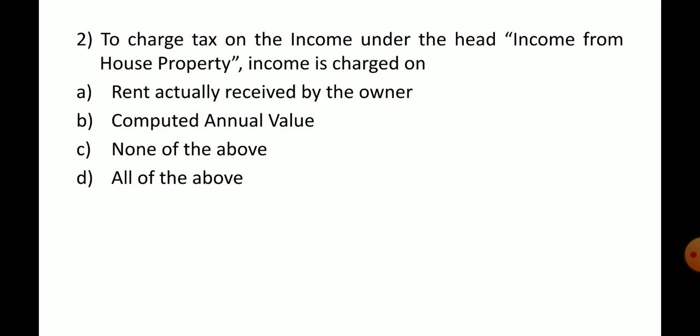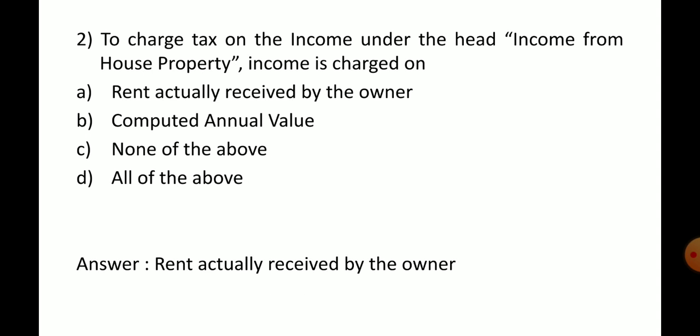Then, to charge tax on income under the head income from house property, income is charged on: rent actually received by the owner, computed annual value, or none of the above. So it is going to be the computed annual value. Sorry, it is rent actually received by the owner.